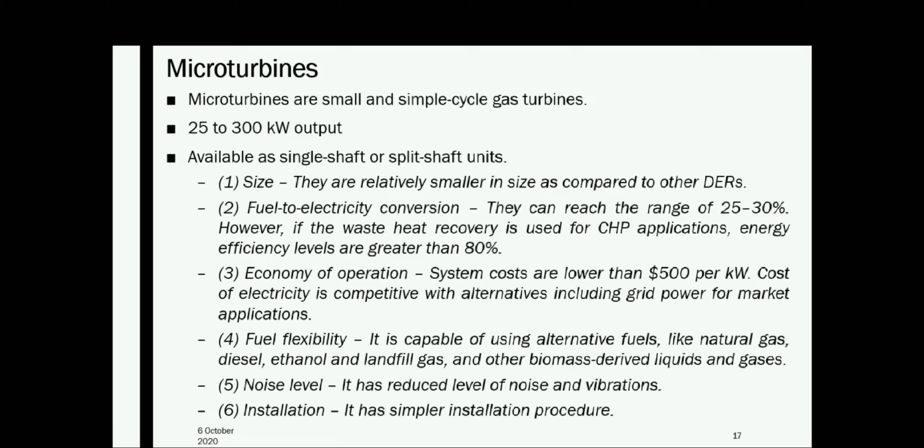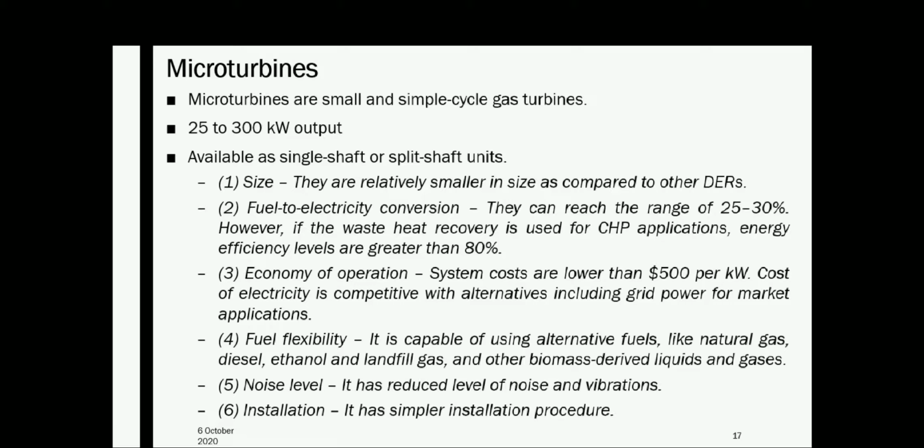Some of the peculiarities related to micro turbines are the size. They are relatively smaller in size compared to other distributed energy resources. Fuel to electricity conversion can reach 25 to 30%.